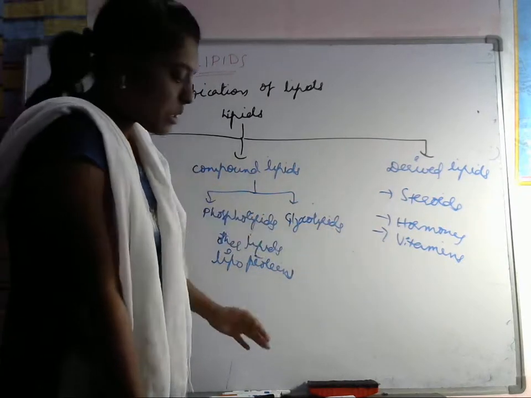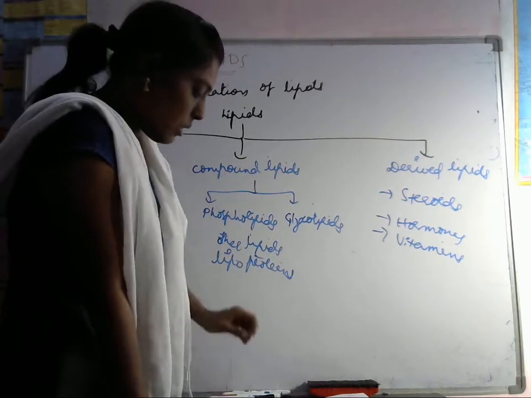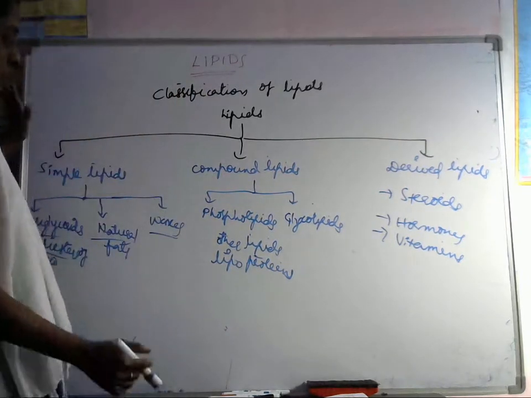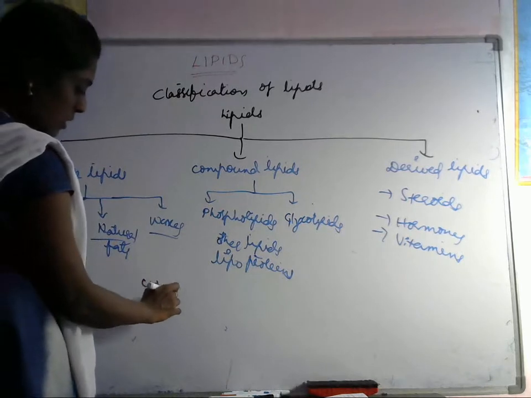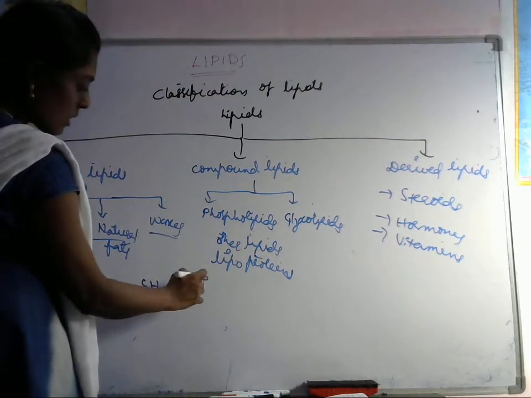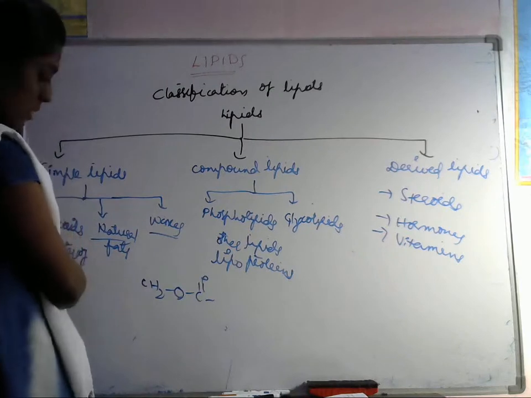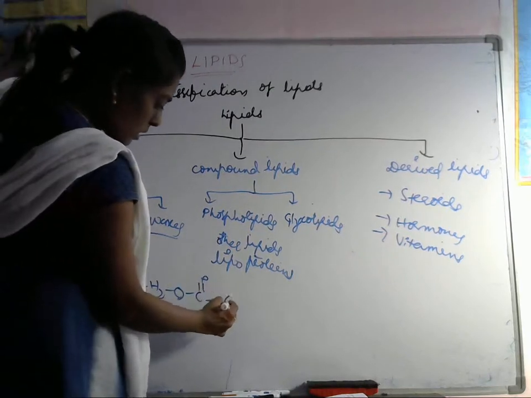Next, how will the triglyceride be present? We can write the triglyceride. These are the esters, the triesters. What is this structure?